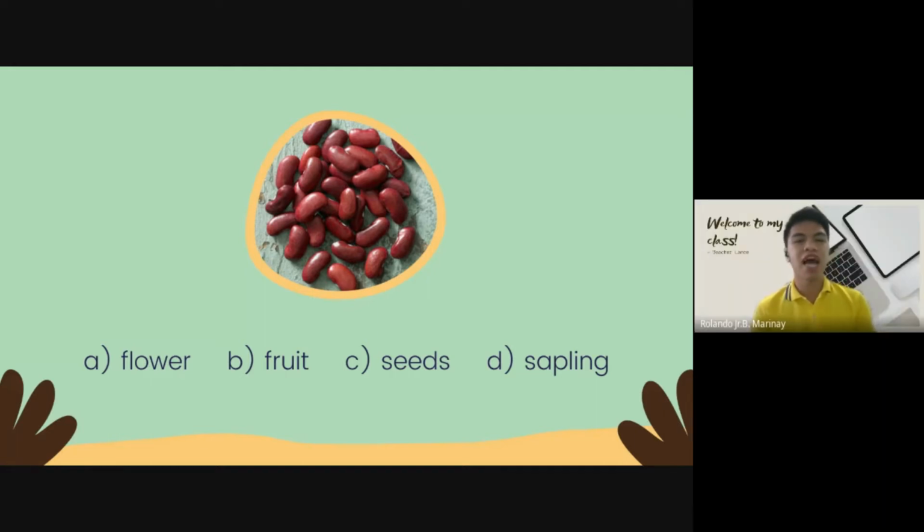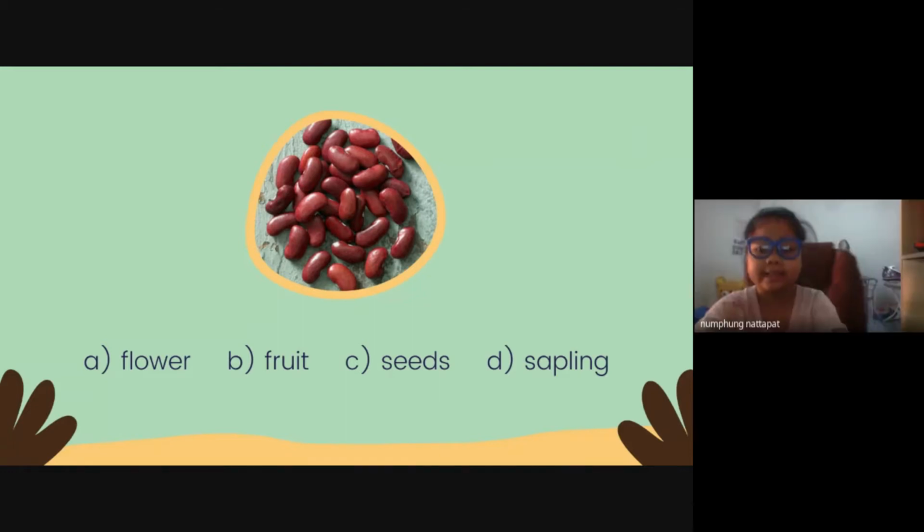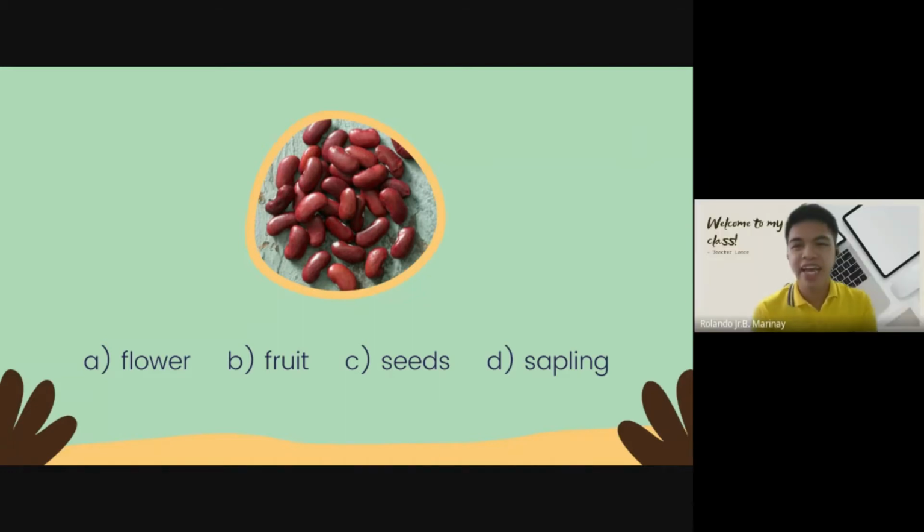And the flowers will be fruit. And the fruit has something inside. What is it? Seeds. And the seed, what do we do with the seed? Plant them again. And then when we plant them again, what will happen? It will be a sapling again. Okay, and then the cycle goes on and on.